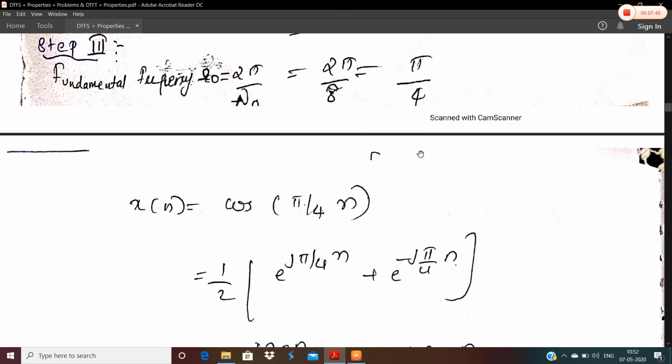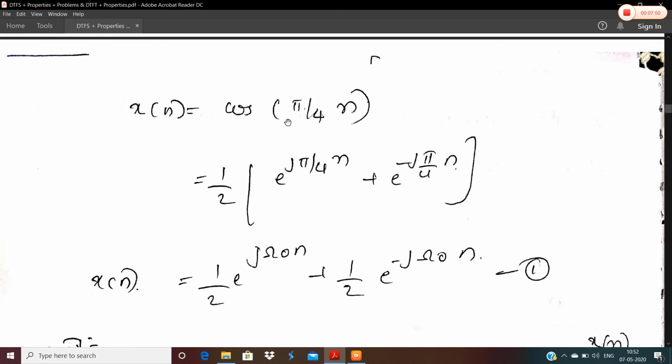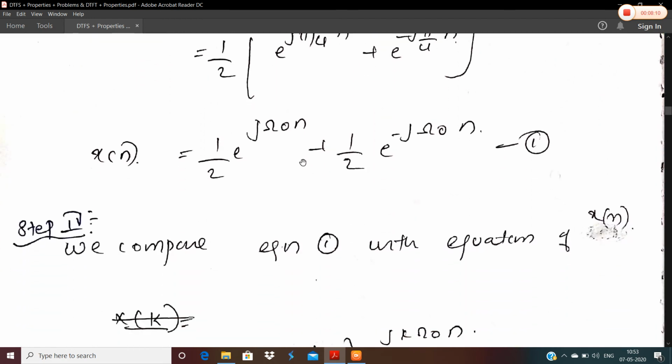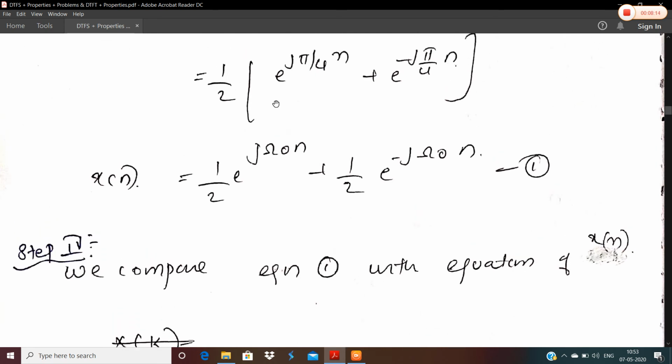Next, moving on to the question again, we have x(n) equal to cos(pi/4 n). By Euler's equation, we can write cos theta equal to half of e raised to j theta plus e raised to minus j theta. Here the value of theta is pi by 4 n. So this can be written as half e raised to j pi by 4 n plus e raised to minus j pi by 4 n. This is of the form half e raised to j omega naught n plus half e raised to minus j omega naught n, because omega naught's value is pi by 4.